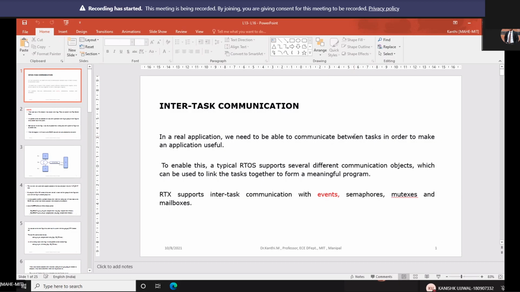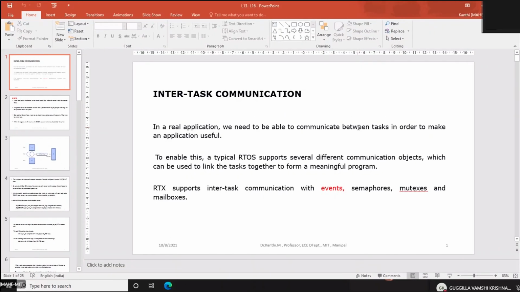So far we have seen the architecture of the ARM Cortex processor and the basic functionalities, like the modes of operation of the processor, and the memory map and peripherals of the LPC1768. We've seen the UART and the timer, and how we are able to use the UART and its configurations. Those things we have seen in the last class.